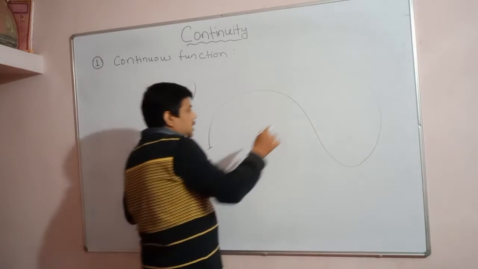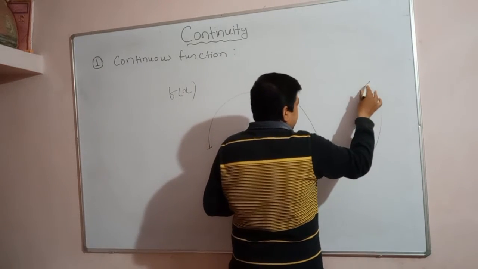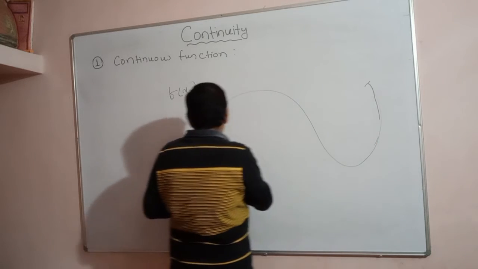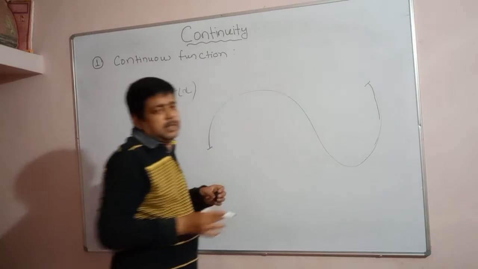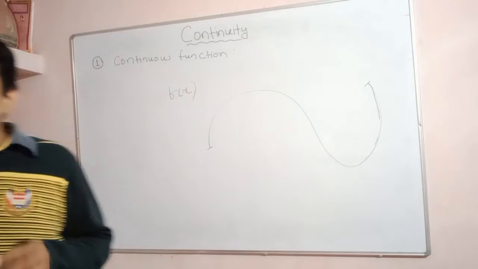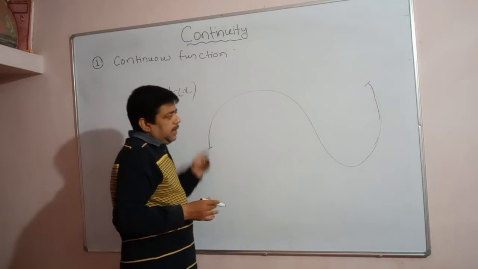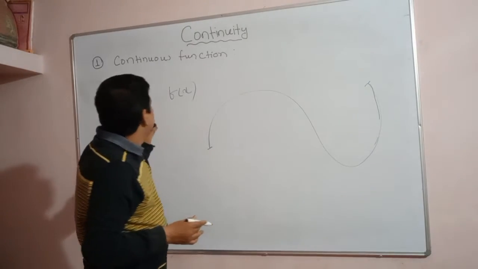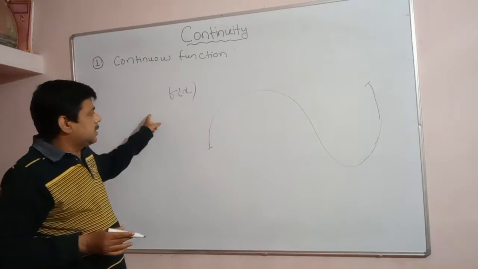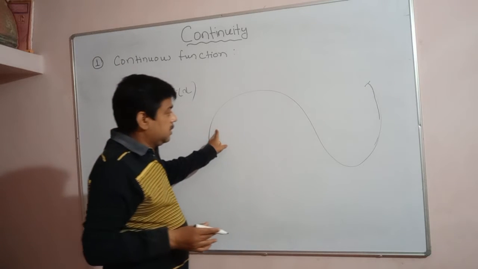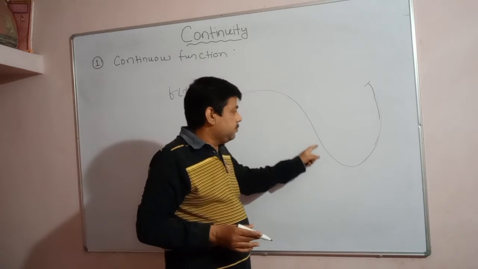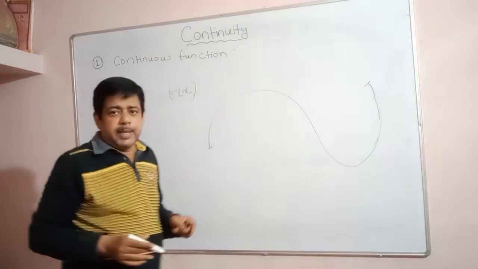This curve indicates that it is a continuous path, a continuous curve, and there is no break. So a function y is equal to f(x) is said to be continuous if the graph of the function is a curve without a break.